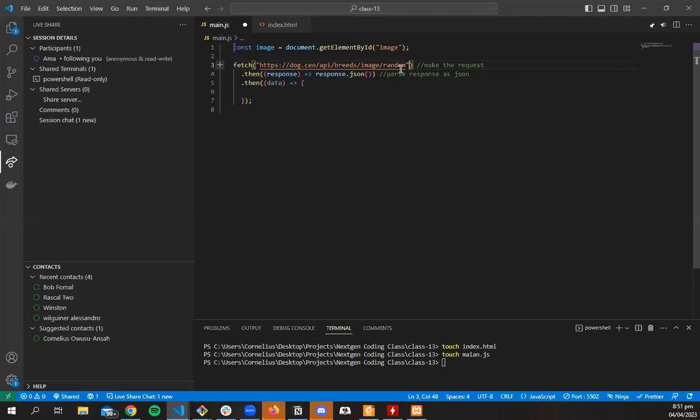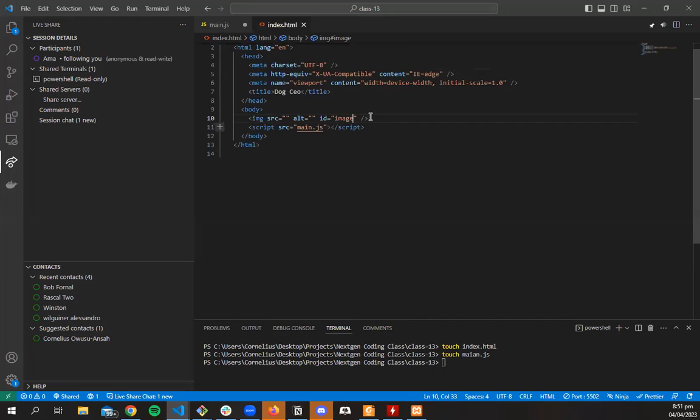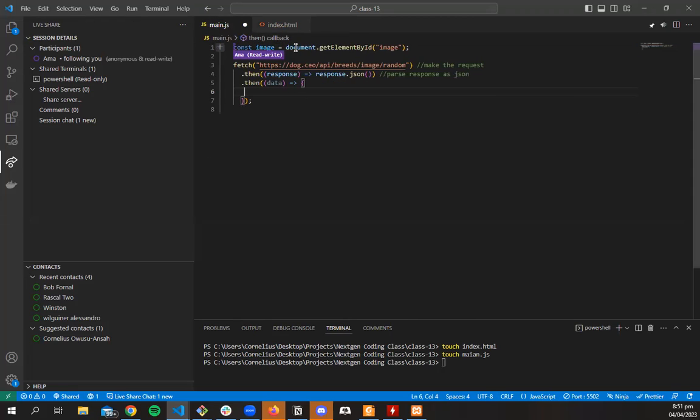So right now we're just getting a random image. We know that when we make a fetch, after we've parsed it, we'll get a random image. Now we can take the random image and insert it into our HTML. One way we could do it is to target this image. We are grabbing this image the same way we use document.getElementById.